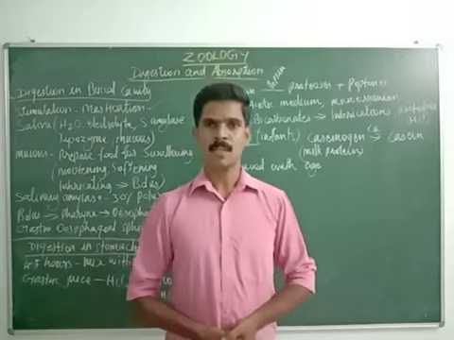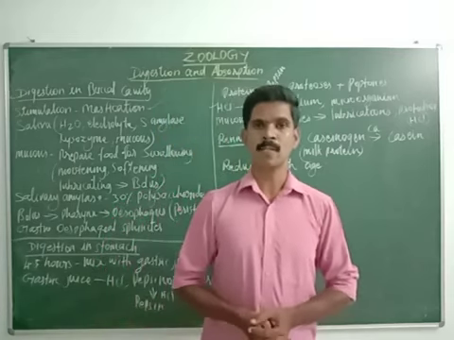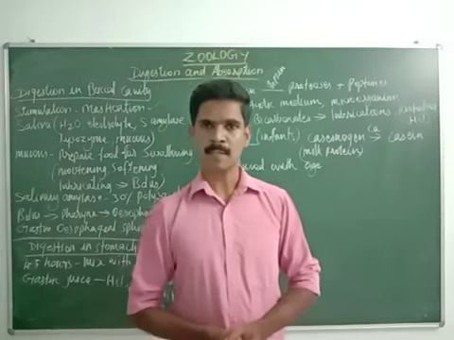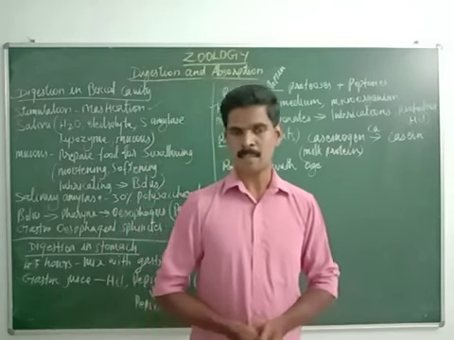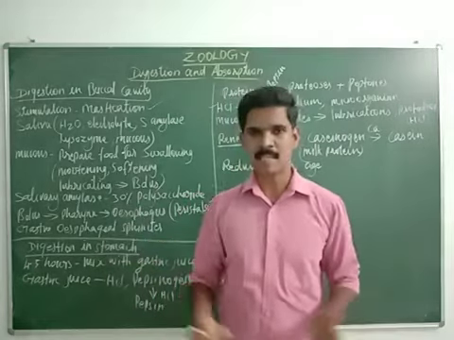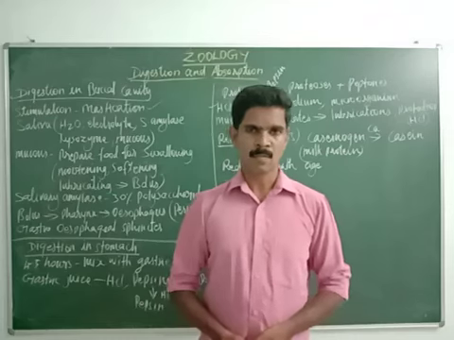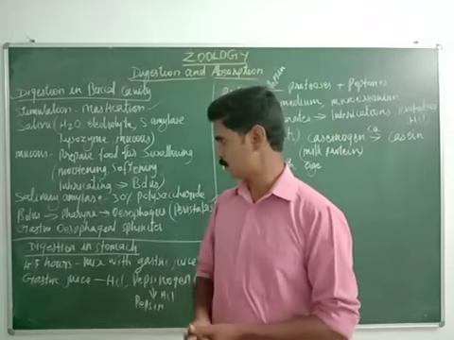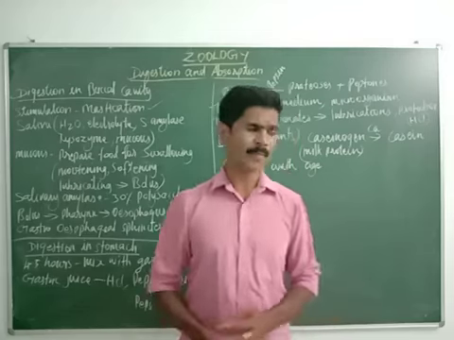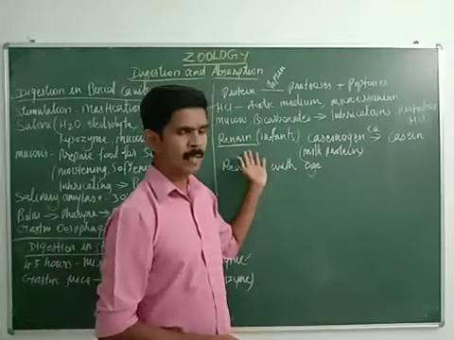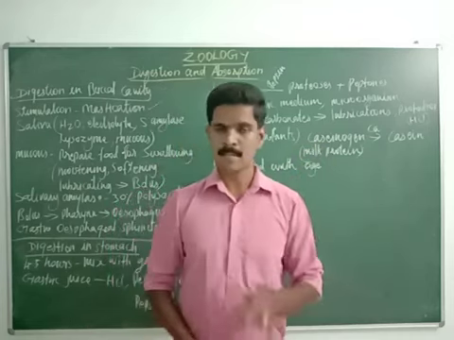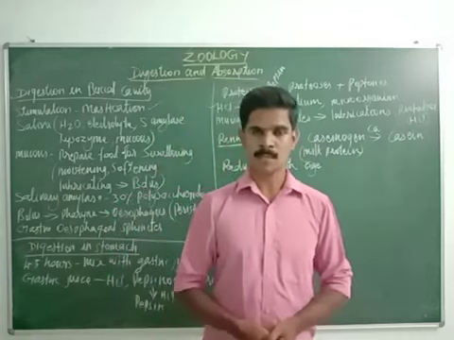Understand, my dear students? Hope you all understood today's class. Today we have completed the digestion in buccal cavity and digestion in stomach. Some 2 more questions are there. For example, what is mastication? It's a 2 mark question, and many 1 mark questions are also there. For example, a 1 mark question: which enzyme converts the caseinogen into casein? The answer is renin. Like that, many 1 mark questions are there.